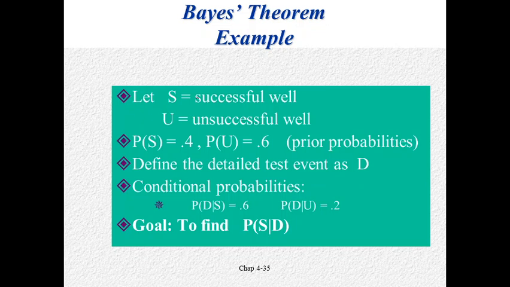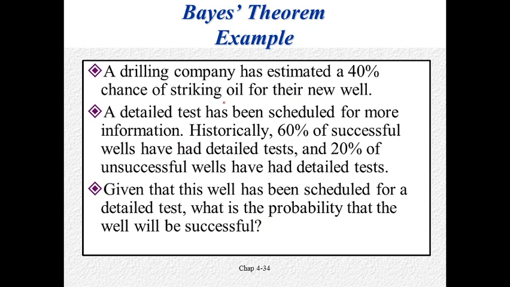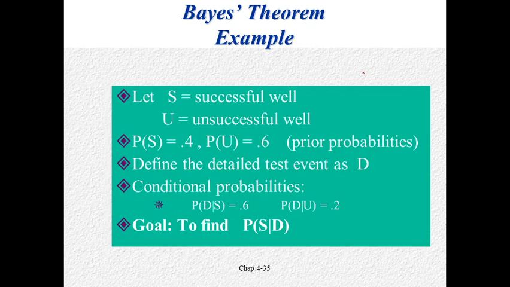Then the events are successful well and unsuccessful well. S and U denote successful well and unsuccessful well. Probability of successful well, that is prior knowledge, is 0.4. Therefore, probability of unsuccessful well will be 1 minus 0.4, that is 0.6. They are prior probabilities. They are given or known facts from observing the data set.